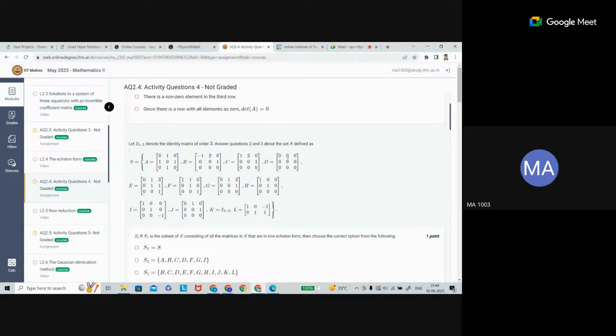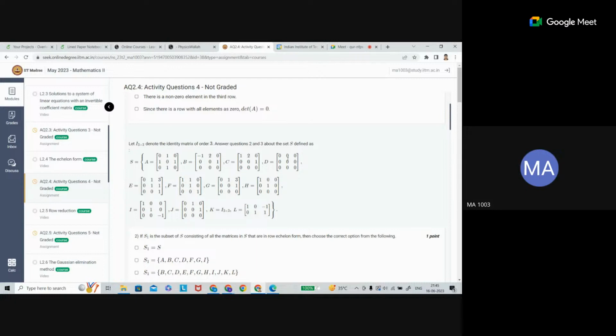If the determinant of a matrix is non-zero, then the reduced row echelon form of that matrix is going to be the identity matrix. I said the reduced row echelon form is unique. Row echelon form is not necessarily unique; it can be different, but the reduced row echelon form for a matrix is unique. So if you have a matrix with a non-zero determinant, when you calculate it, you get a non-zero number.